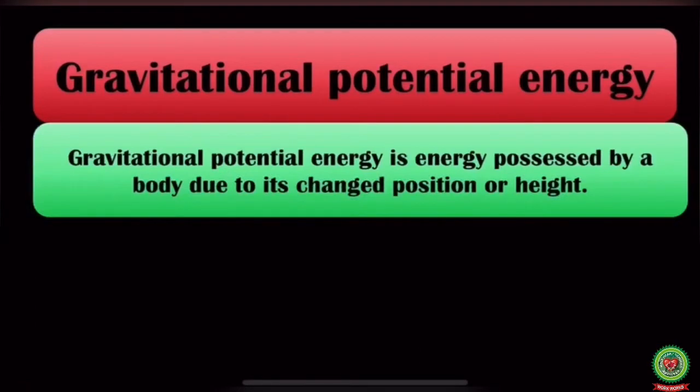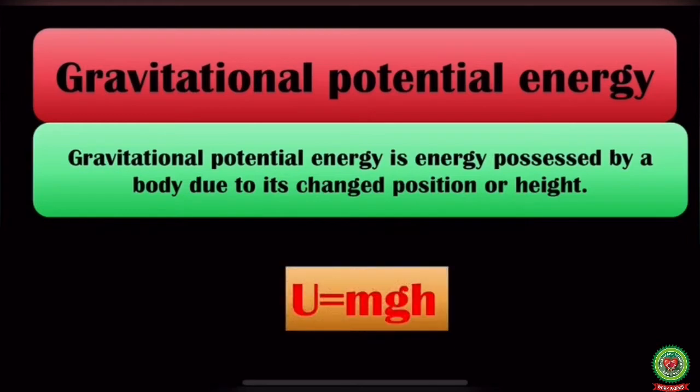Gravitational potential energy is the energy possessed by a body due to its changed position or height. Its formula is U is equal to mgh, where U is gravitational potential energy, m is mass of the body, g is acceleration due to gravity, and h is height of the body.